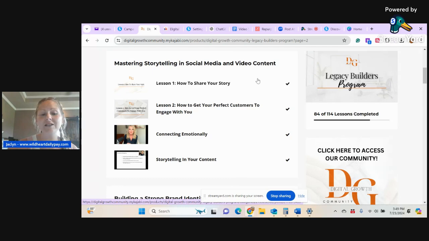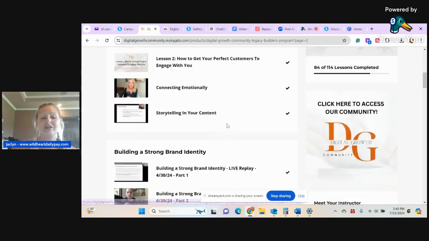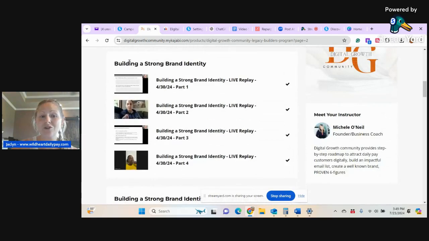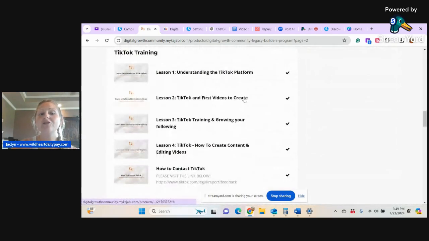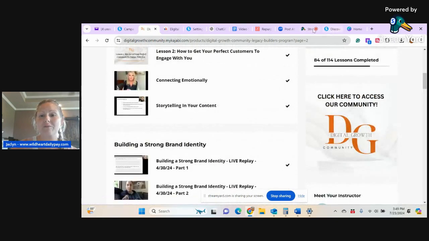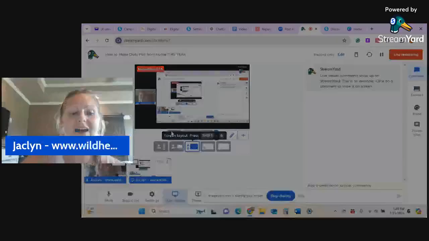That's going to allow you to connect emotionally, to be able to share your content with integrity, in a way that makes you feel good and also helps your customer feel good. So we teach you that. We give you an opportunity to create your strong brand identity. There's so many things and so many platforms. So I just want to make sure you see that first and foremost.